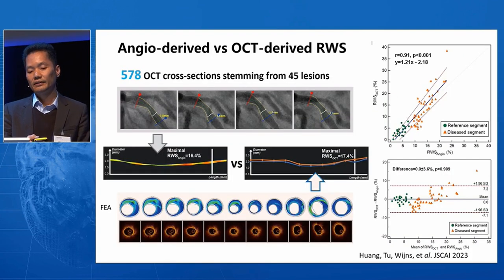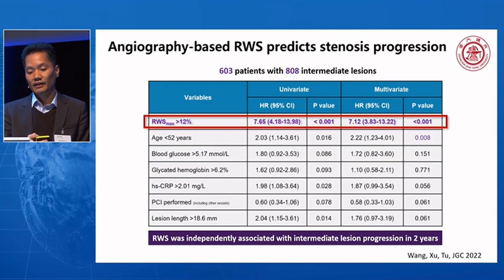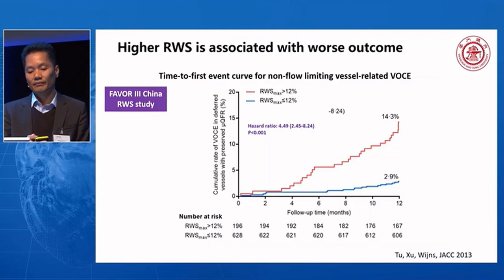The second study was a simulation study showing that the strain analysis by OCT is correlated well with the angio-based radial wall strain, and it can differentiate a healthy segment from a diseased segment. And the recent study with Fuwai Hospital showed that the RWS is an independent predictor for intermediate progression. And we analyzed the phase 3 China study population. We found that the non-flow-limiting vessels with higher RWS have a higher event rate at 1 year follow-up compared to the vessels with lower RWS.